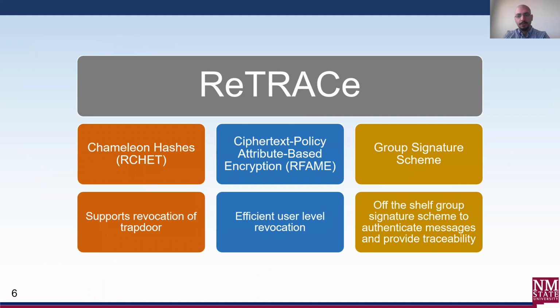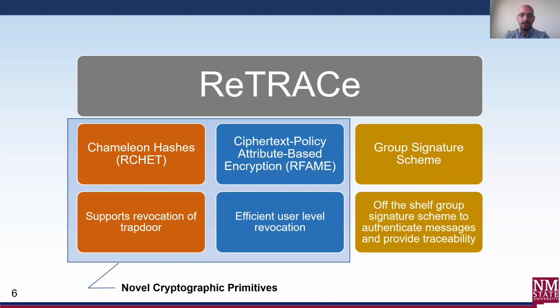ReTRACe has three major components: chameleon hashes, attribute-based encryption scheme, and dynamic group signature scheme. For chameleon hashes, we use RCHED, which is a newly designed chameleon hash scheme that supports revocation of the trapdoor. Attribute-based encryption is achieved by using RFEM, which is a newly designed attribute-based encryption scheme that supports efficient user-level revocation. The group signature scheme in ReTRACe provides authentication of messages and traceability of the signing party when required.